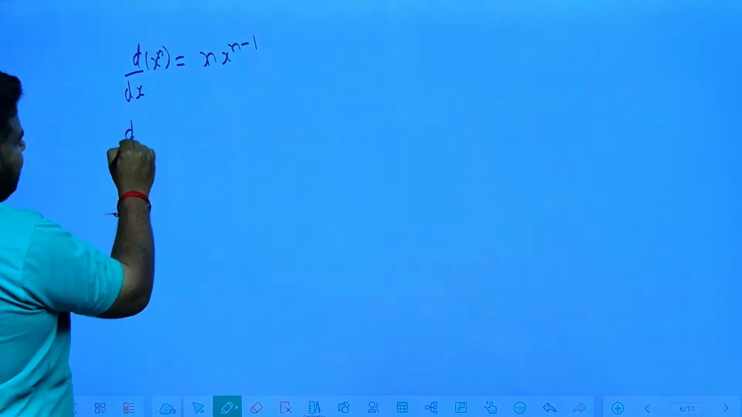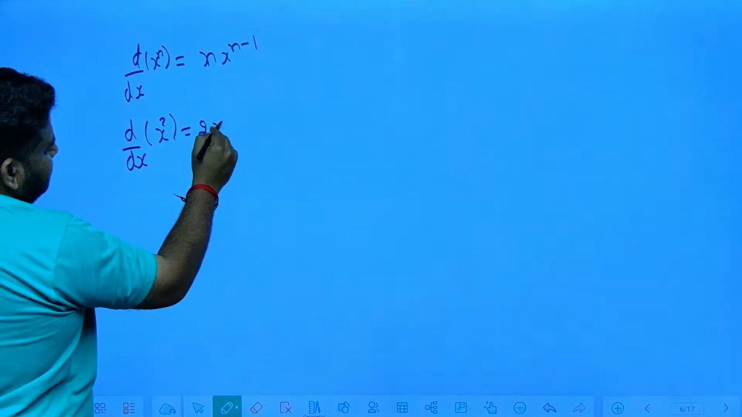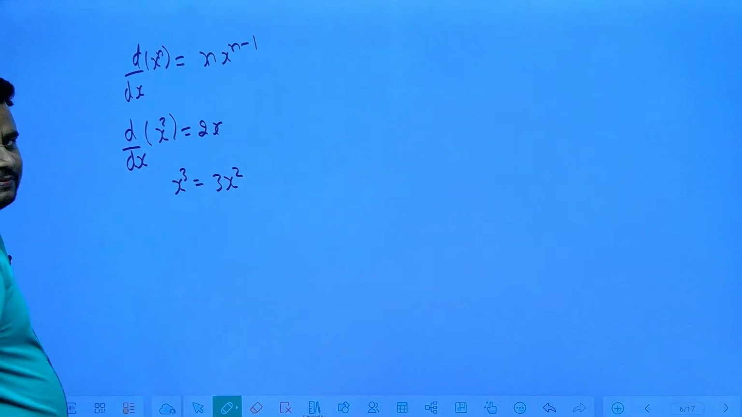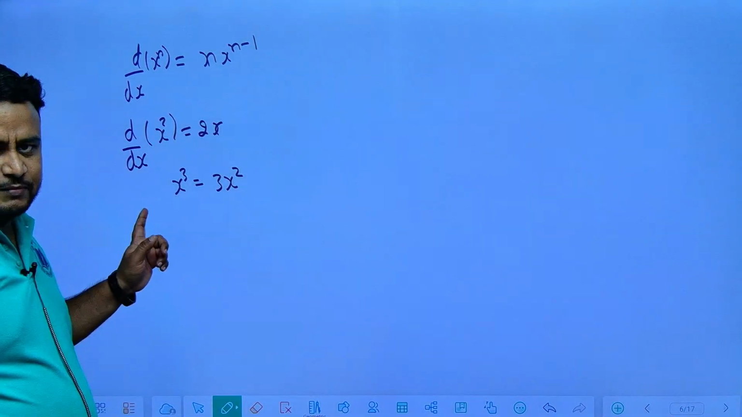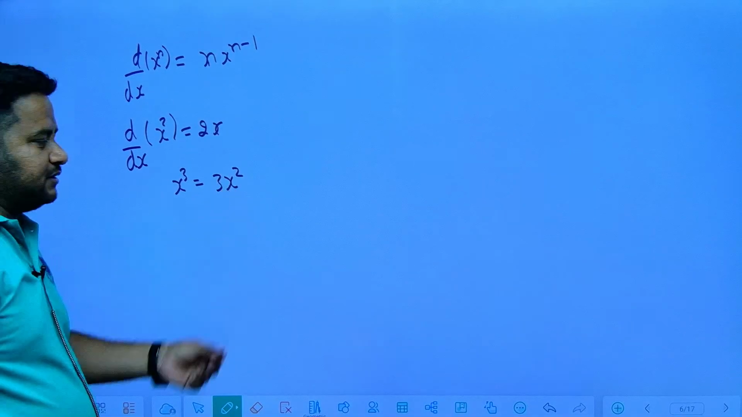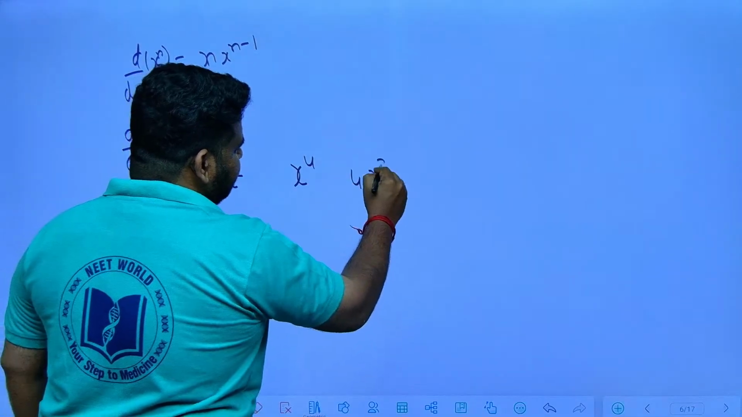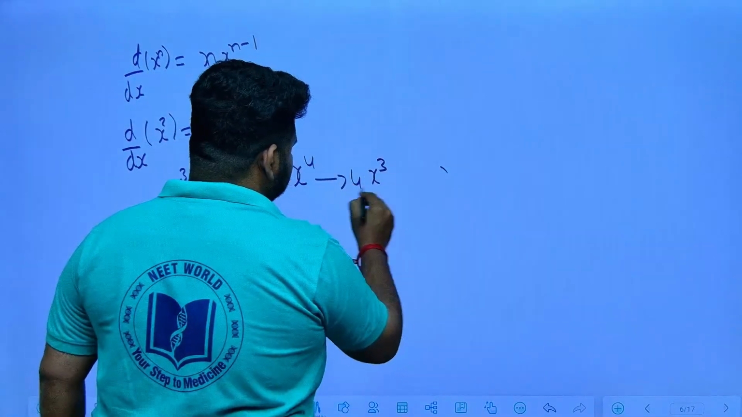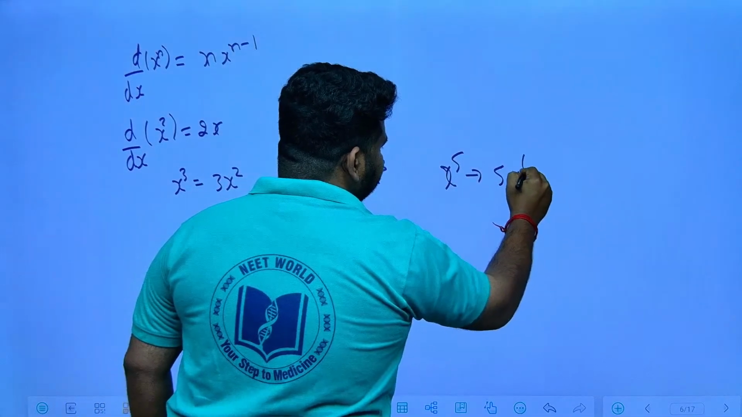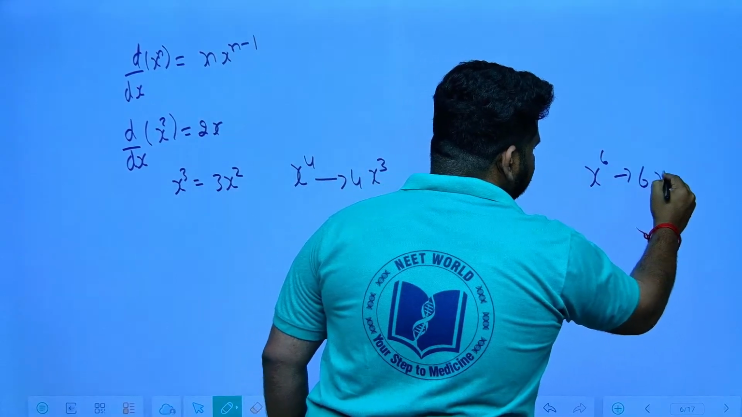Observe carefully, if I have d by dx of x square, it became 2x. If I have x cube, it will become 3x square. I don't want you to learn the formula by heart. See what is happening: 3 is coming down, and the power is reducing by 1. If I write x to the power of 4, 4 will come down, x to the power of 3. If I write x to the power of 5, 5 will come down, it will become x to the power of 4. If I write x to the power of 6, 6 will come down, it will become x to the power of 5.